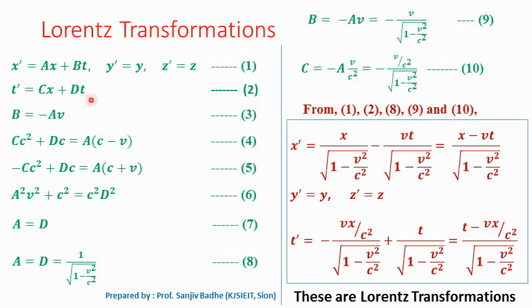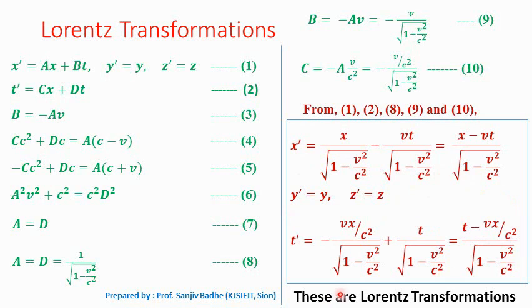t prime is equal to cx plus dt. So c value is what? Minus v by c square upon square root of 1 minus v square by c square. So when you multiply c by x, you will get minus vx by c square upon square root of 1 minus v square by c square plus dt. So d is 1 by square root of 1 minus v square by c square into t. So that is t upon square root of 1 minus v square by c square. This denominator is same, so we can write it as t minus vx by c square upon square root of 1 minus v square by c square.